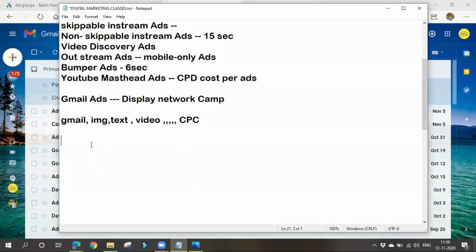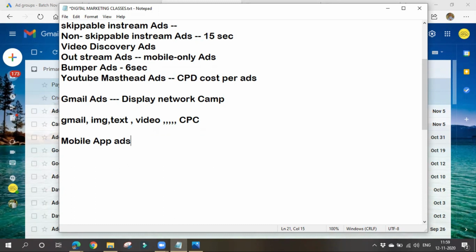let's go for mobile app ads. Here in case of mobile app ads, we must have a mobile app, and if you want to promote our mobile app, then we go for these mobile app campaigns, right? Don't get confused, we'll not be showing ads on mobile apps. Let's think that we are owning a mobile app, and if we want to promote it, then we go for mobile app campaigns.